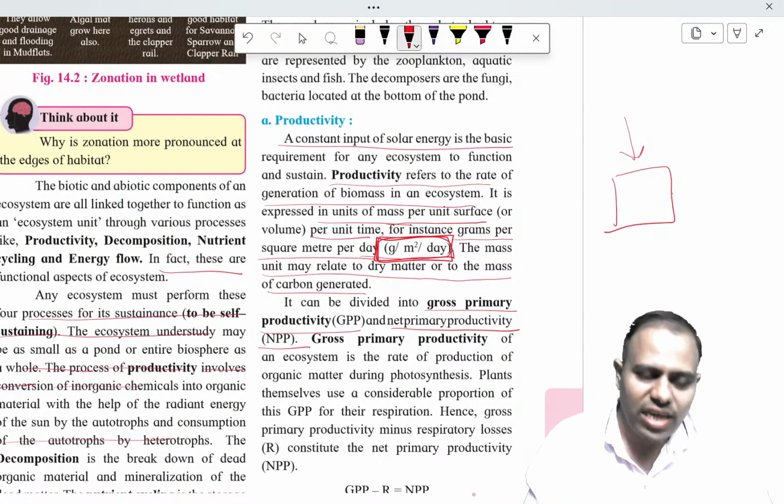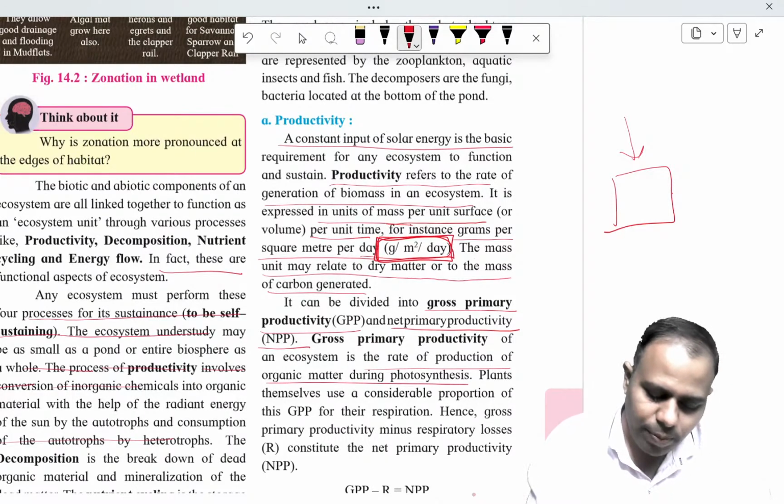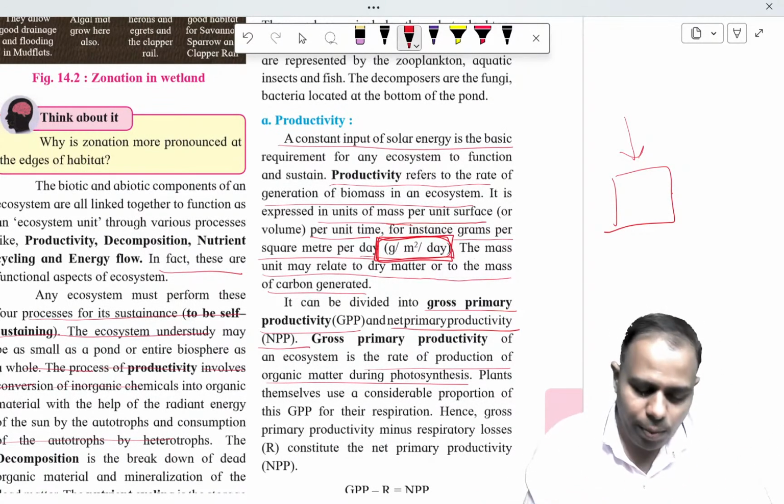So let's see what is gross primary productivity. Gross primary productivity is the rate of production of organic matter during photosynthesis. It is the total of the biomass that is synthesized.